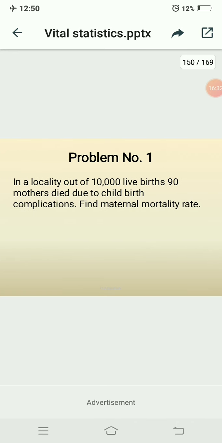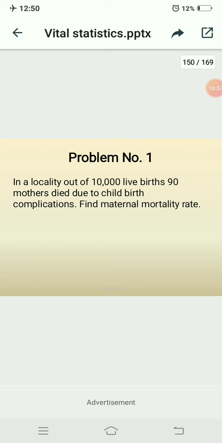In a locality of 10,000 live births, 90 mothers died due to childbirth complication. Find the maternal mortality rate. Okay, here concentrate, there are 10,000 live births, and from them 90 mothers' deaths have occurred.